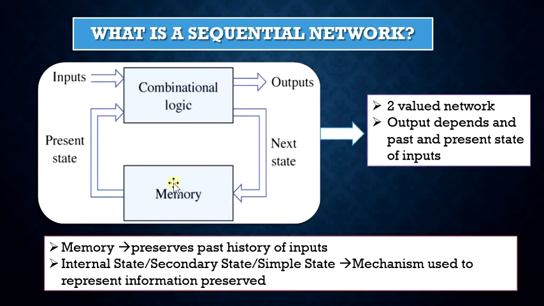The past history of the inputs must be preserved in the network, hence sequential circuits are said to have memory. The mechanism which is used to explain and represent the information preserved is referred to as the internal state, secondary state, or simply state of the network.